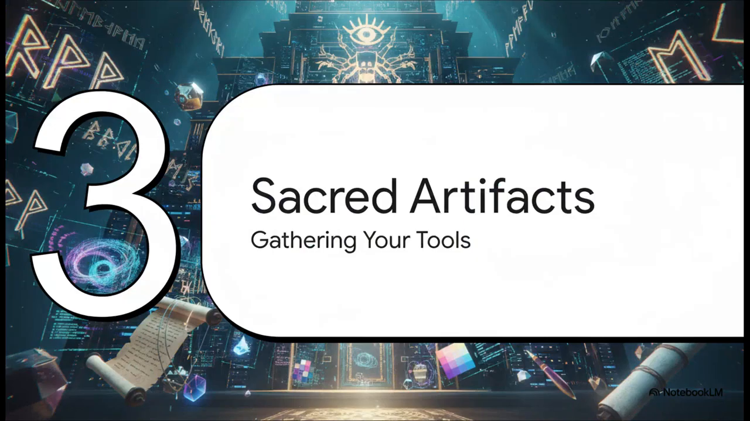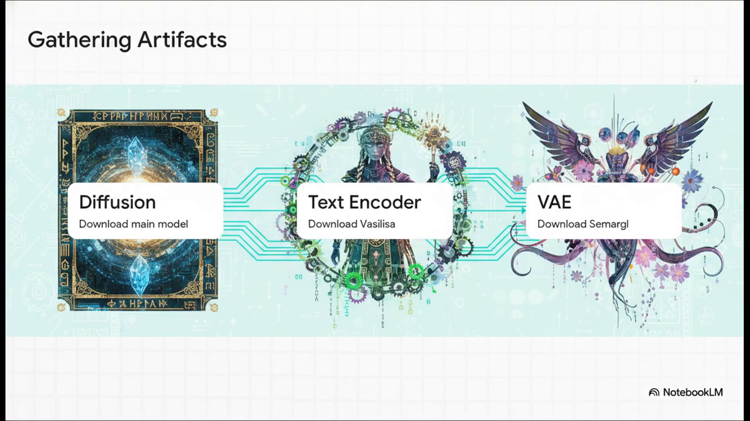Section 3. Gathering the Sacred Artifacts. Every great quest requires the right tools, right? So we need to visit our ancient digital treasury, known as Hugging Face, to acquire the necessary foundational models. Step 1. You download the main diffusion model. Step 2. Grab the text encoder. And Step 3. Acquire the VAE model. Gathering these 3 vital artifacts is exactly what will make your local digital forge fully operational.